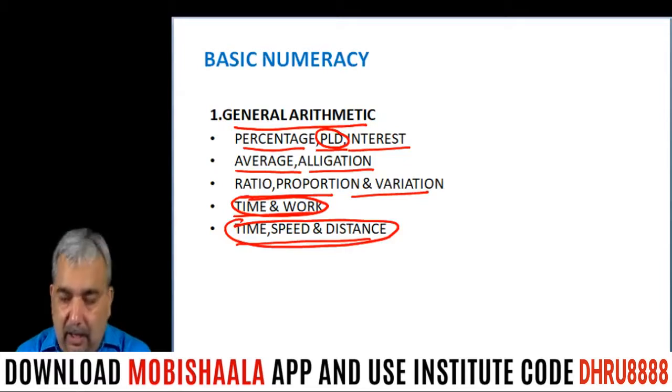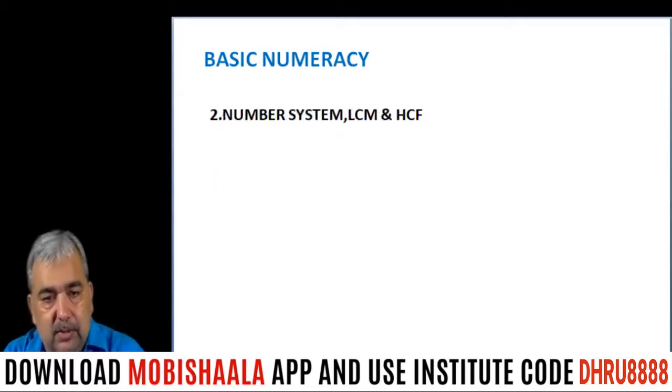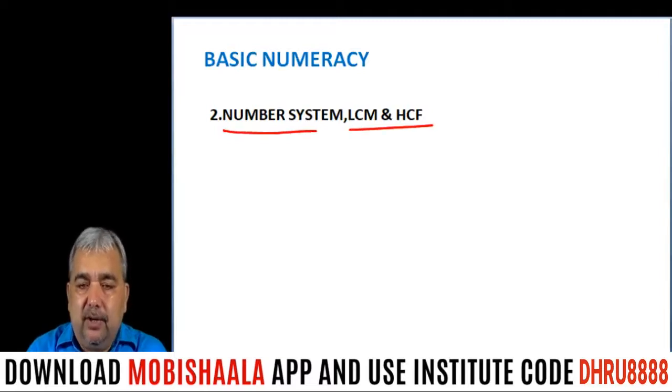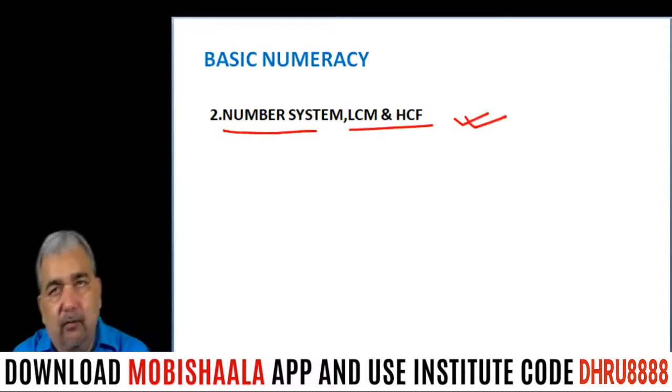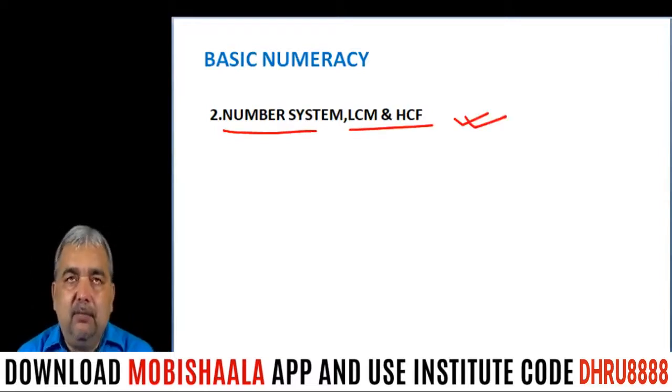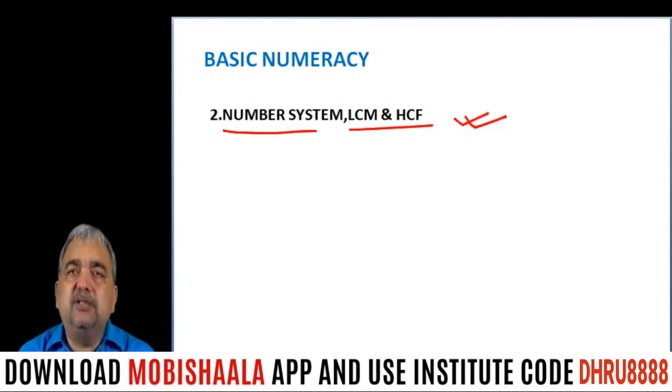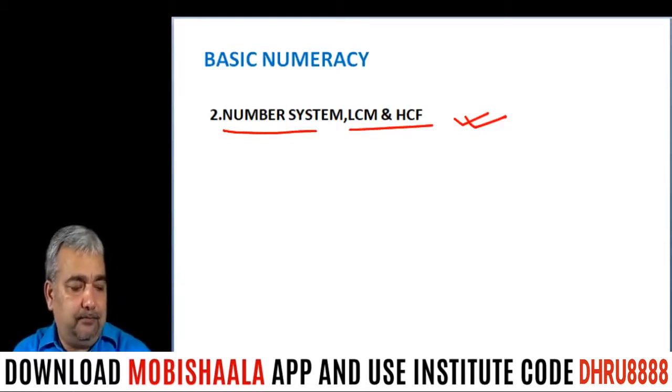Okay. Now the second grouping is number system, LCM and HCF. Again an important one. Number system, LCM and HCF, least common multiple and highest common factor.